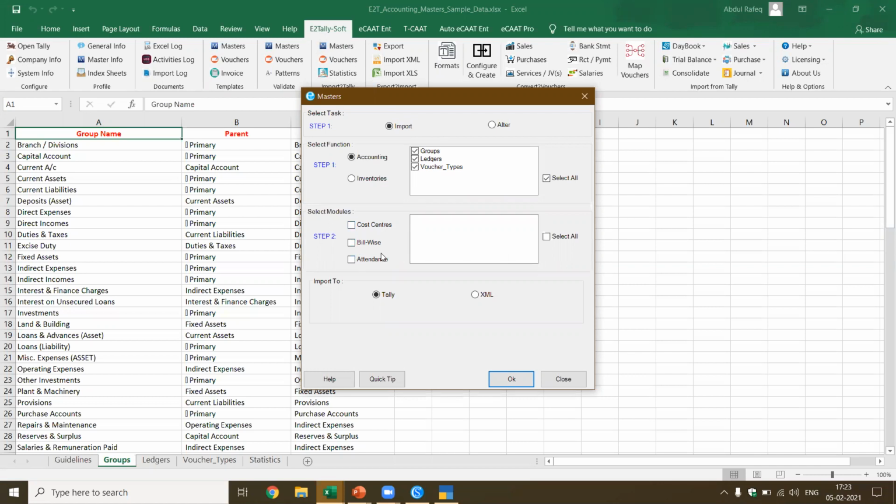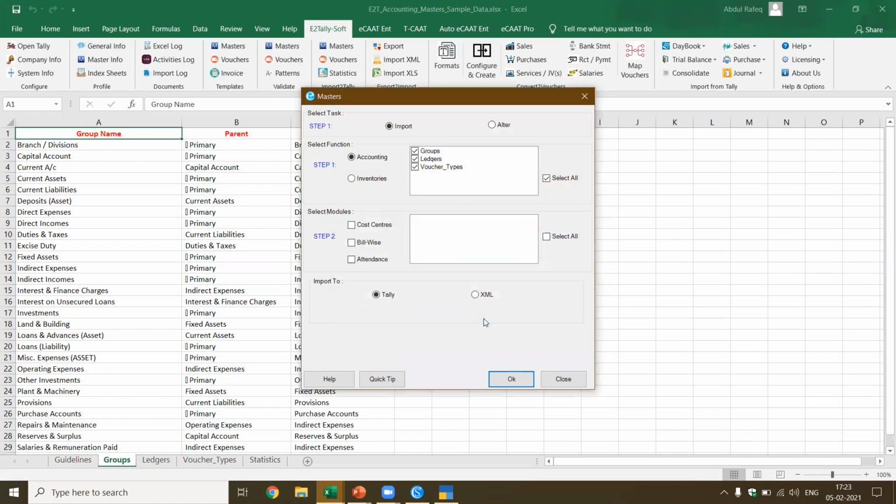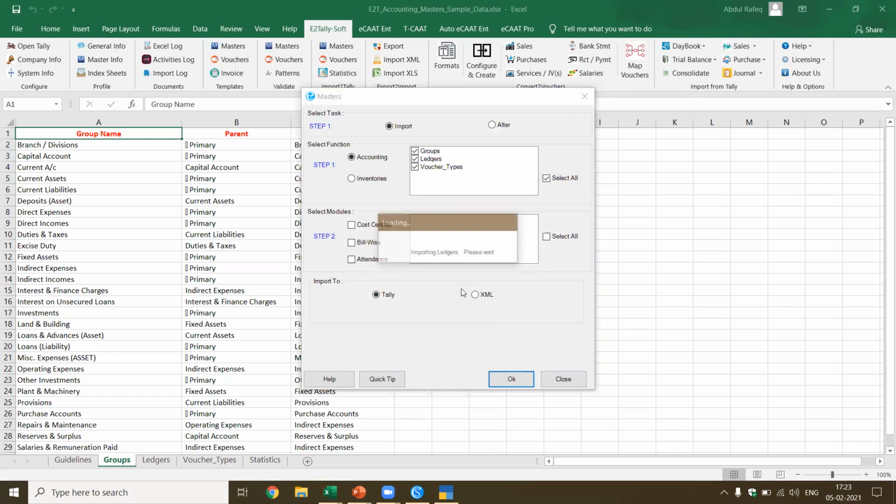Okay, in this case, I don't have cost centers. Bill wise, if I've got bill wise, there are some additional details to be provided. If it's attendance, I have to provide additional details. Now, I can get the data in Tally or in XML format. I say, okay. Now you see here, it gives a message. This is the company which is open. I say, okay. See, now it has created 41 groups.